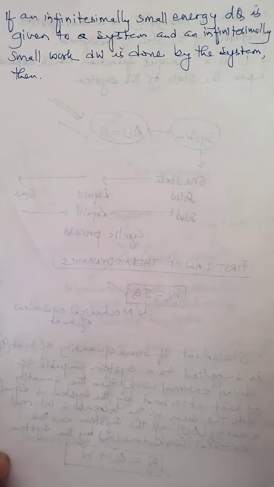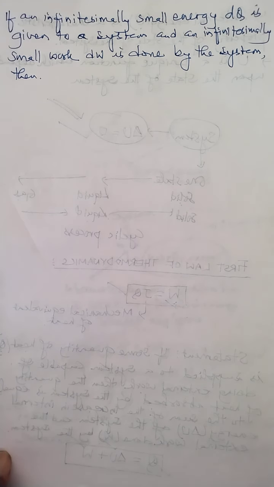Differential form means the form where the change in a quantity, like internal energy, the work done, or the heat supplied, is very small, and this change is called an infinitesimal change. And you know, in calculus, if there is a very small change, that change is expressed in differential form.